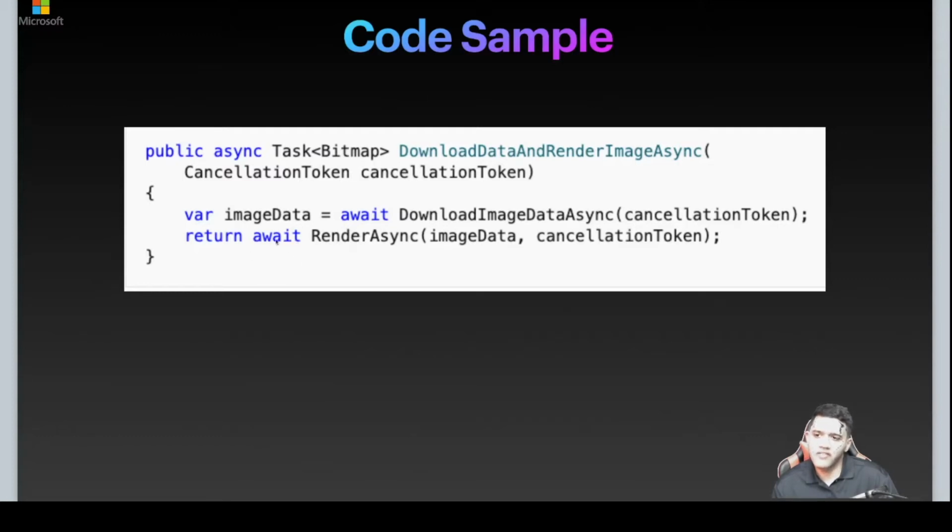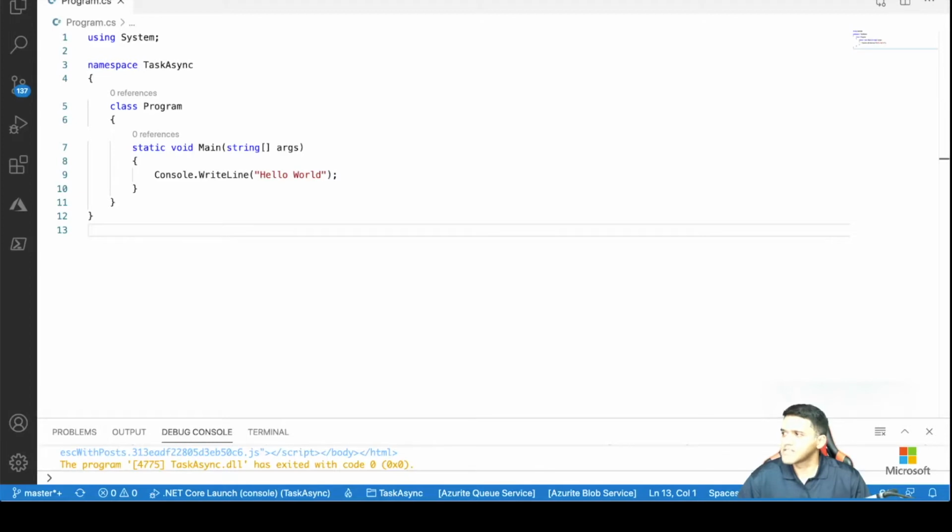Suppose I don't use an await here. I will just say return render async. This will not work. The reason is, if there is no await, render async will just return the task object. Okay, let's do an example and then talk more about it. Let's start coding now.